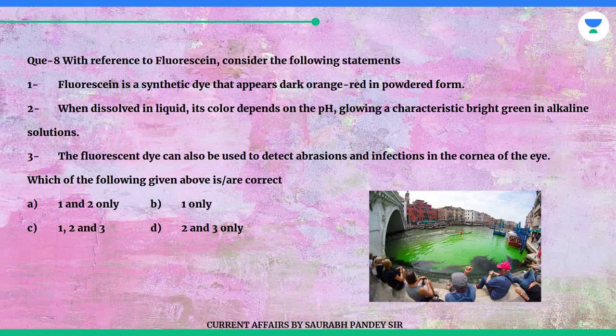Question 8. With reference to fluorescein, consider the following statements. 1. Fluorescein is a synthetic dye that appears dark orange red in powdered form. 2. When dissolved in liquid, its color depends on the pH, glowing a characteristic bright green in alkaline solutions. 3. The fluorescent dye can also be used to detect abrasions and infections in the cornea of the eye.